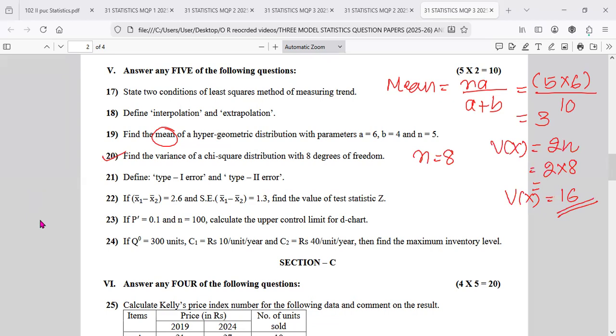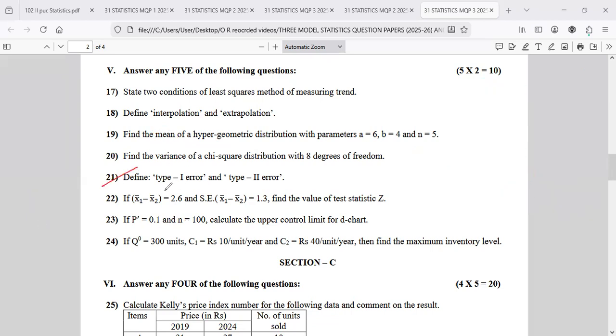So next question, inference. Type 1 error: rejecting H0 when H0 is true. Type 2 error: accepting H0 when H0 is actually false. That is type 1 error. So yeah, inference question they ask.